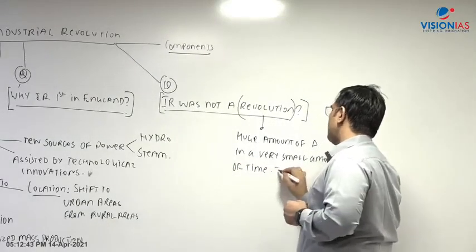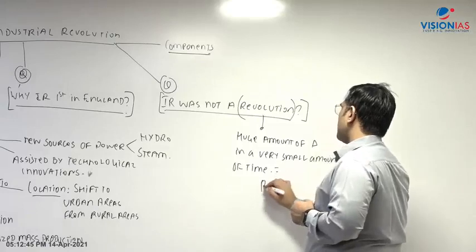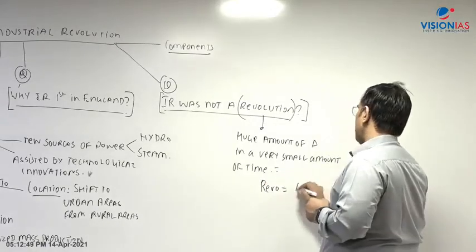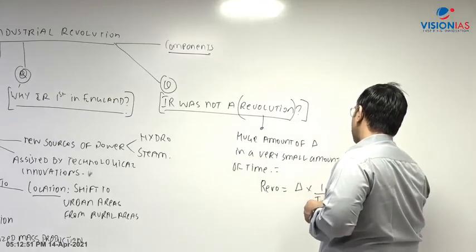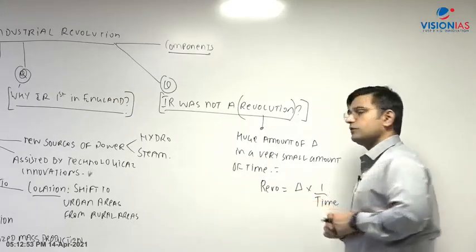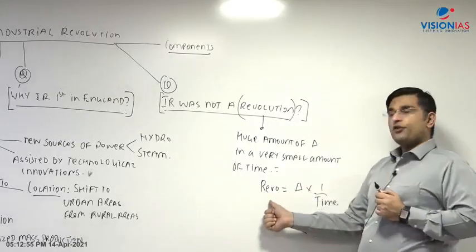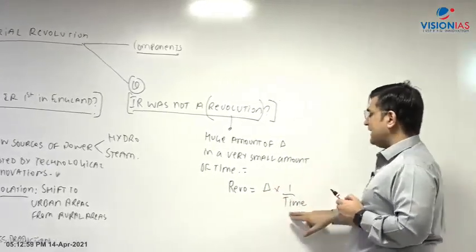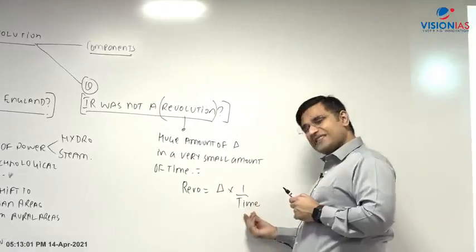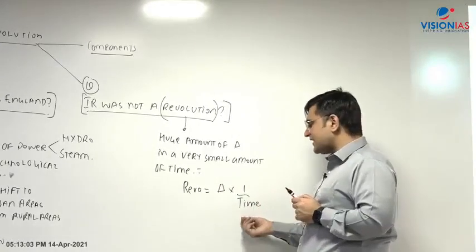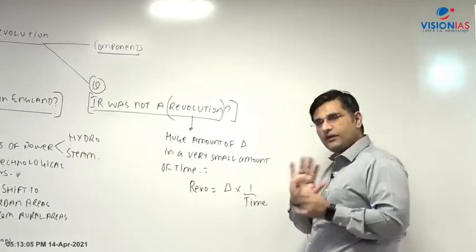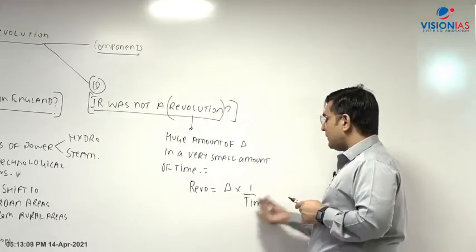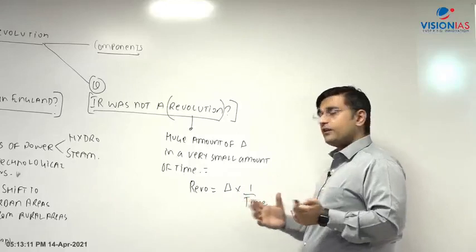It can also be represented in this particular manner, that revolution is somewhat a function of amount of change into 1 by time, the inverse of time. So revolution can be decided by a huge amount of change happening in a very small amount of time. If this time component is very, very small, let's say 0.001, just roughly for the purpose of understanding, then this multiplication will be high. But if this time component is hundreds of years, then what will happen?